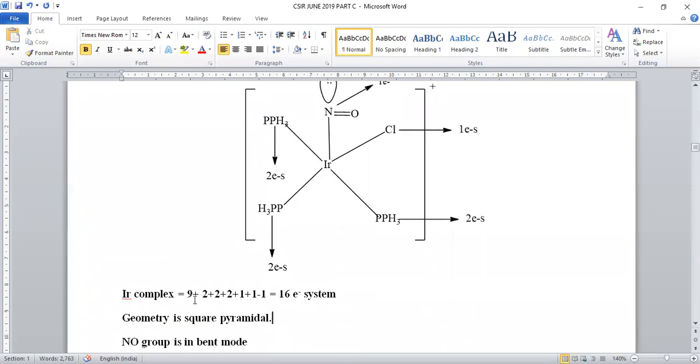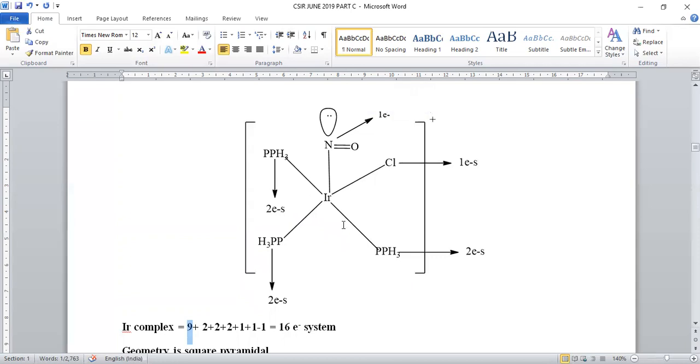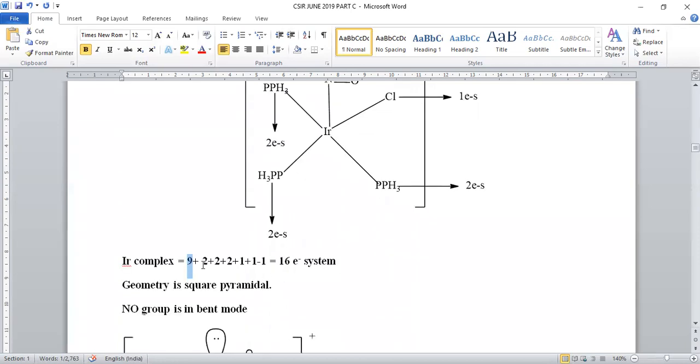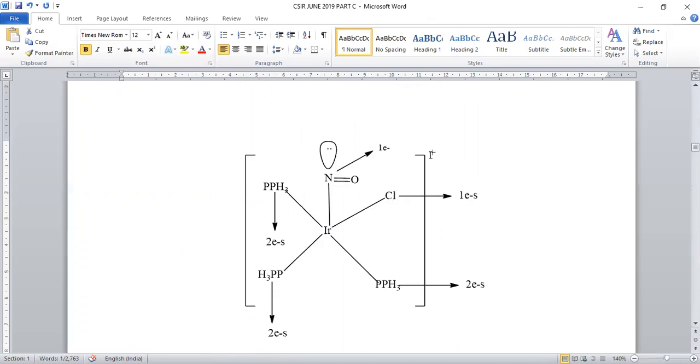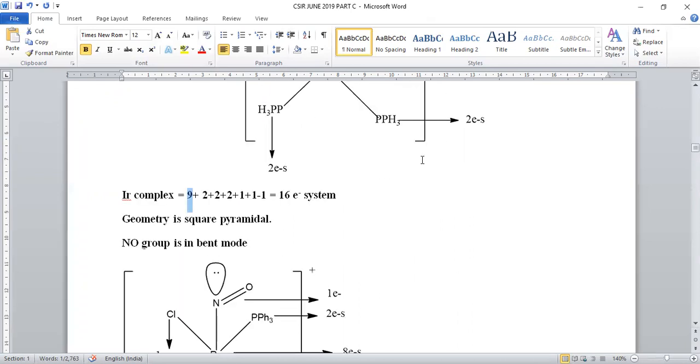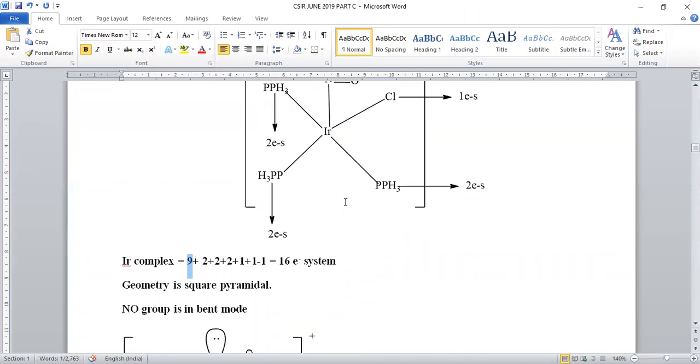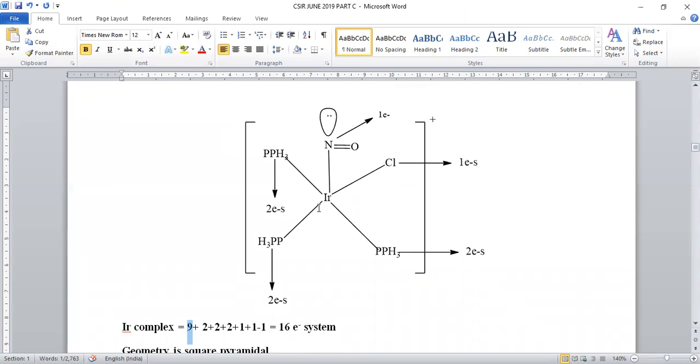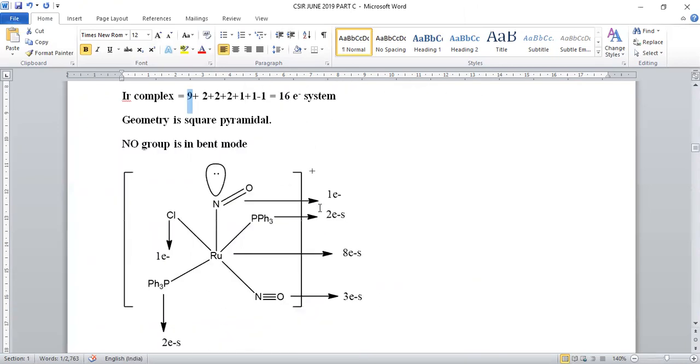Because iridium is a 9 electron system, it will have 9 valence electrons. Chlorine obviously is a 1 electron donor, PPh3 is a 2 electron donor, PPh3 2 electrons, PPh3 2 electrons. Then in order to retain a 16 electron system, 9 plus 2 plus 2 plus 1 plus 1 minus 1, because here the complex is positive, that's why we have to discard one of the electrons, so that a 16 electron system will be generated, and we can say it is square pyramidal in nature, right?